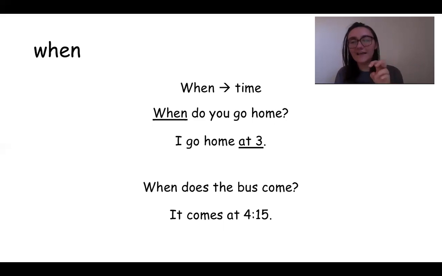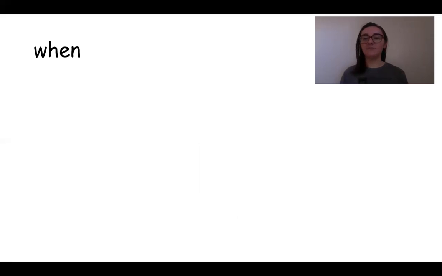So those questions, when you hear when do you go home? When does the bus come? They're asking about when a certain thing happens. You give a time, right? But sometimes when just means, it's not an exact time. It's just saying at what point in time, right?